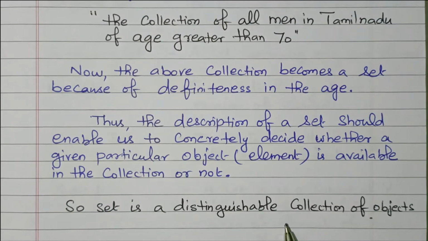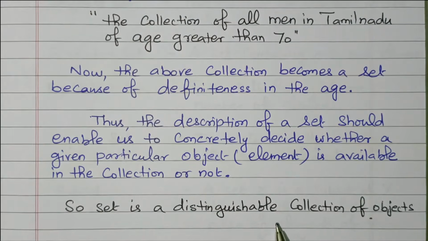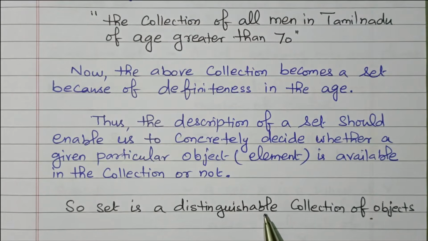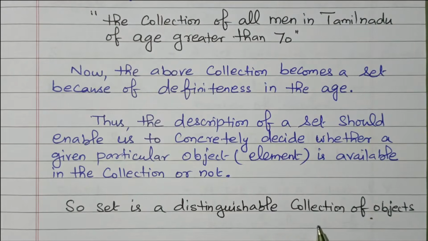Red flowers in the Ooty garden is clearly defined. The flowers having red color in the Ooty garden are clearly defined. Similarly, men in Tamil Nadu with age greater than 70 is clearly defined. Those who are all greater than 70 in age, that collection can be easily made, right? So it is a distinguishable collection of objects. It gives a clear-cut definition, and only then does it act as a set.